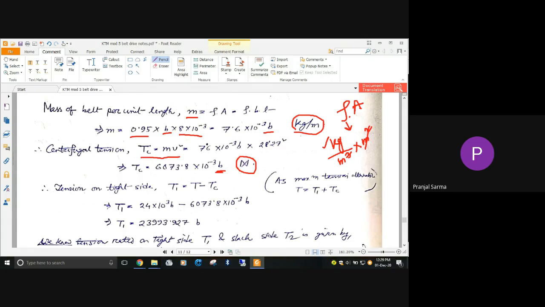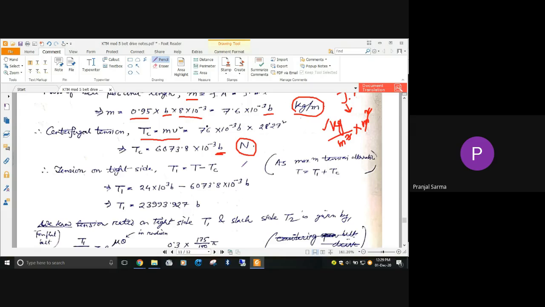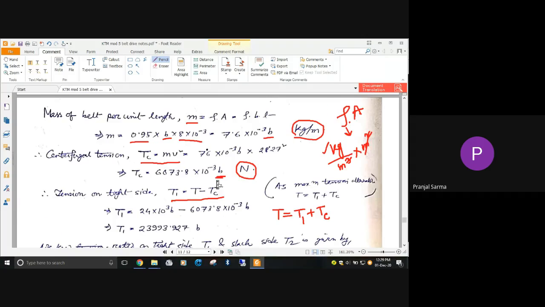Next, up to this part it's done. Now we know that the maximum allowable tension, if we consider the centrifugal tension, is given as T equal to the tight side tension T1 plus the centrifugal tension. This is known. So from here we can find out T1, which is nothing but the tension on the tight side. T1 can be written as T minus Tc. And we already have the T value.